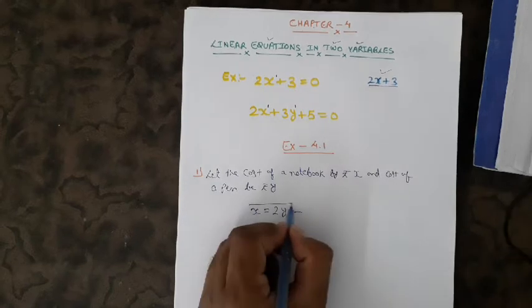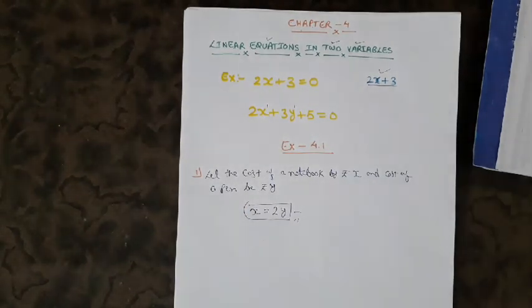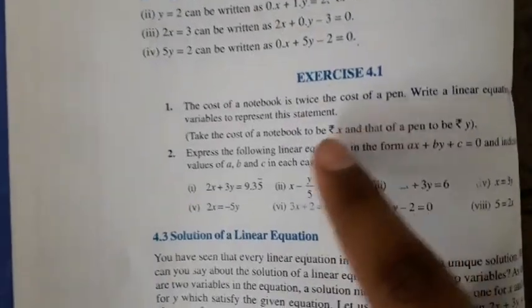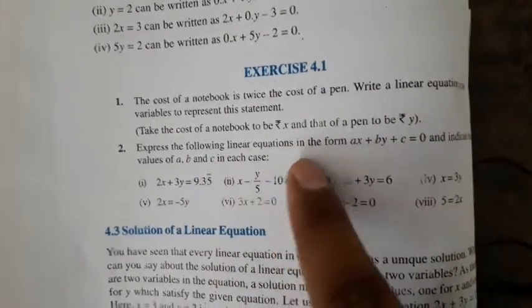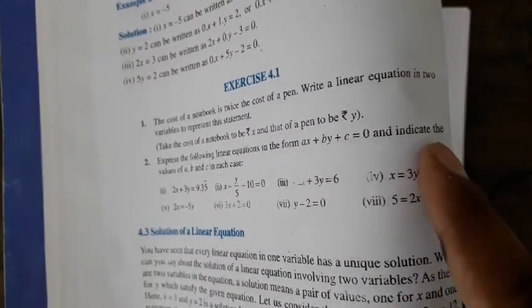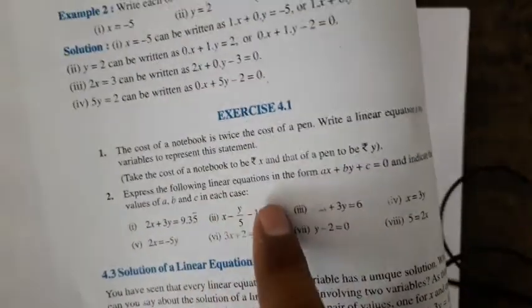Okay. Clear? So this is the answer of the first question. You have to just arrange the given statement in the form of a mathematical statement. Okay. Now see the second question. What is the second question? The second question is: express the following linear equation in the form ax plus by plus c equals to 0 and indicate the value of a, b and c in each case.